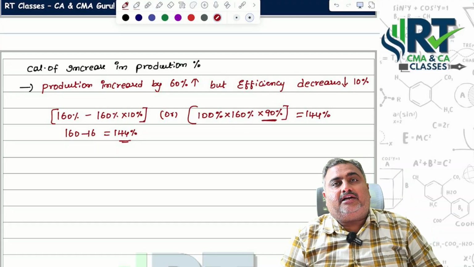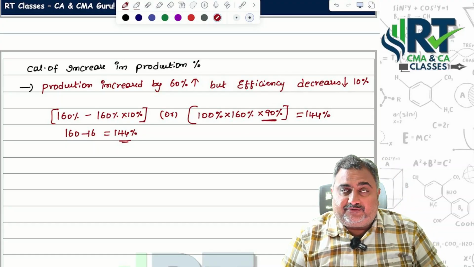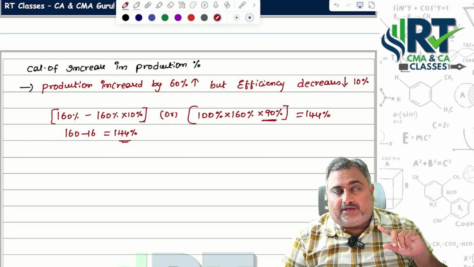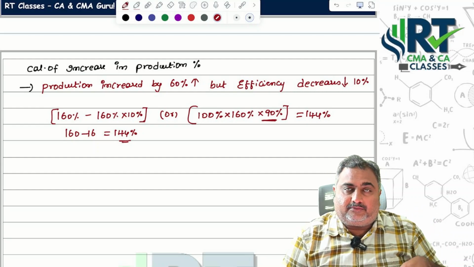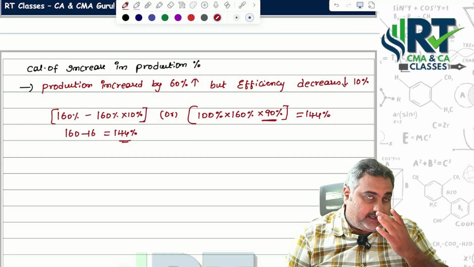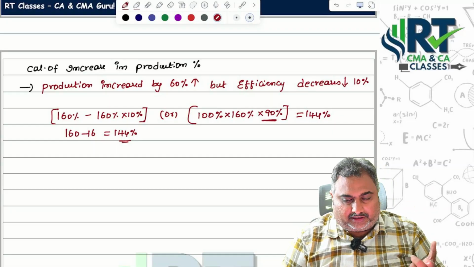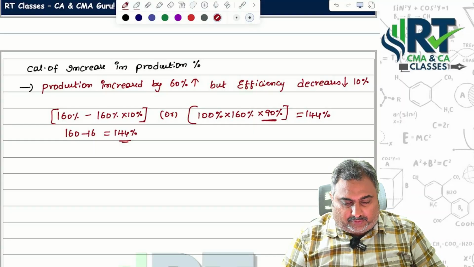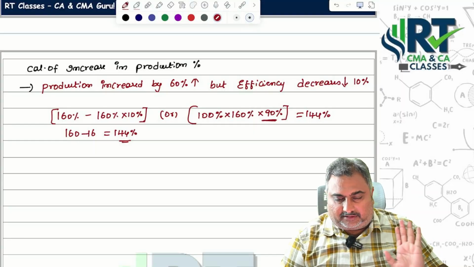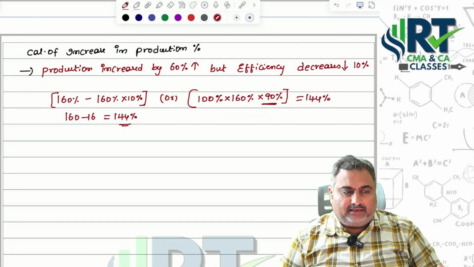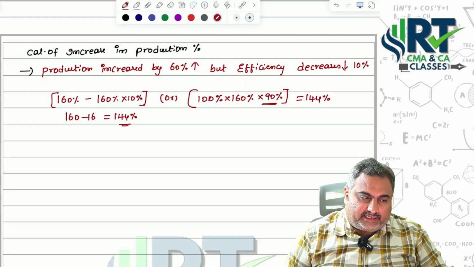Now here I am calculating percentages, not amounts. If you are calculating from the amount point of view, then you can do into 100 divided by 90. You can do that when you are directly calculating the employee cost. Here I am not calculating the employee cost. That's the reason I am doing the particular part. Okay na sir. Now let's go for solving the entire question.